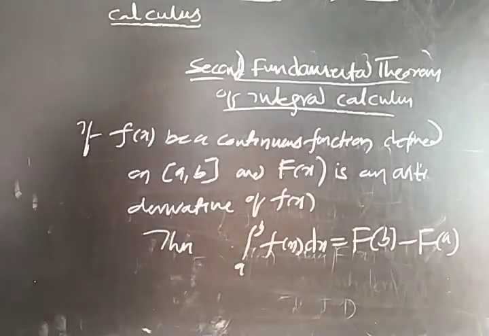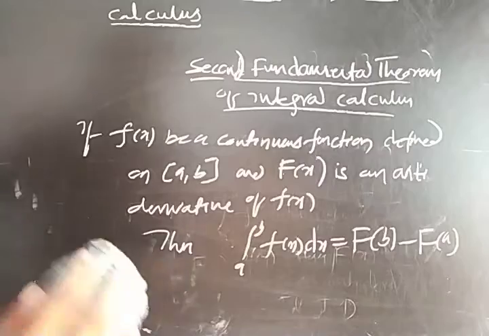So this is the second fundamental theorem of integral calculus, and we have some properties without proof. So write the properties on the second fundamental theorem of integral calculus.